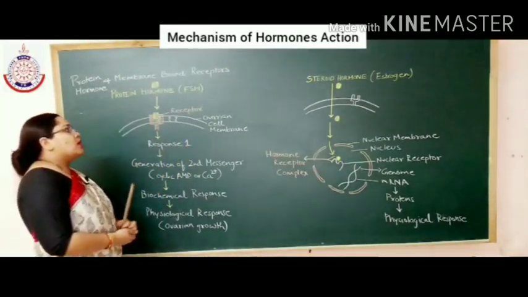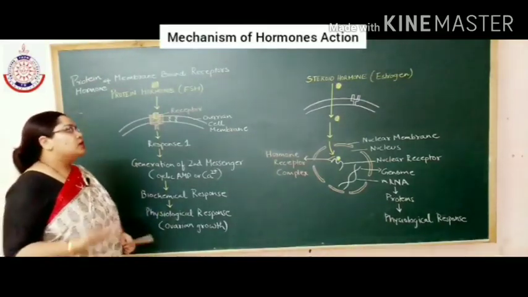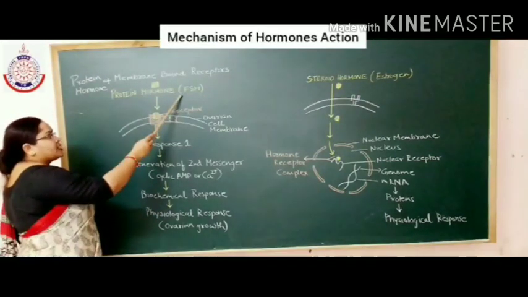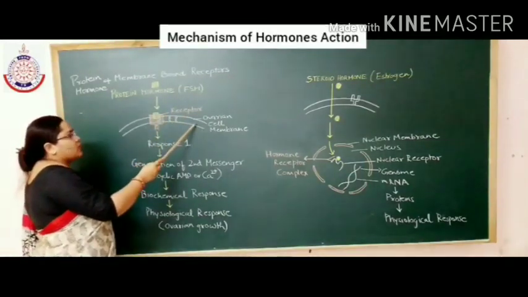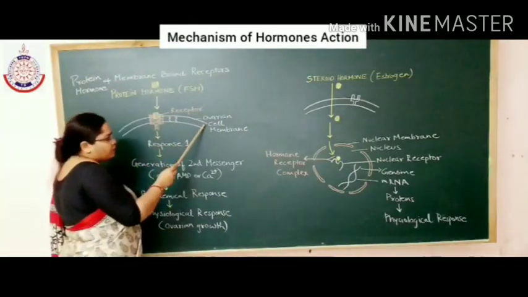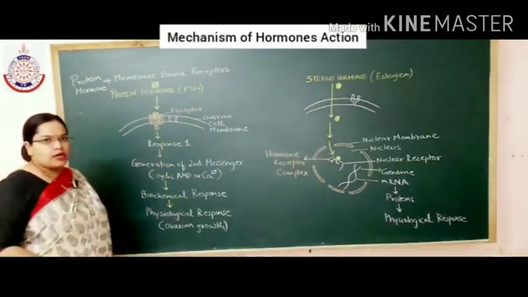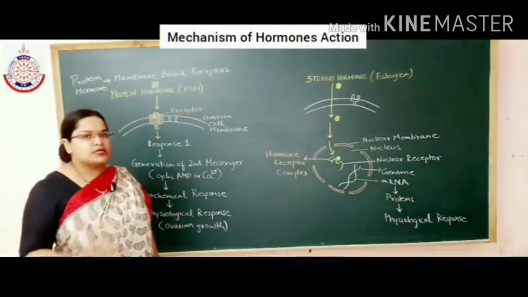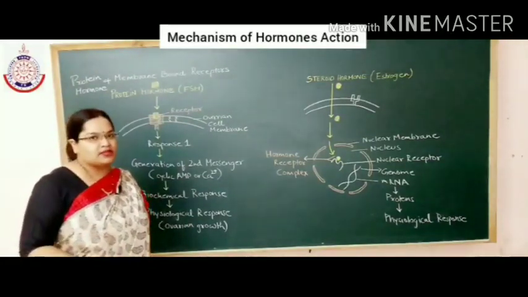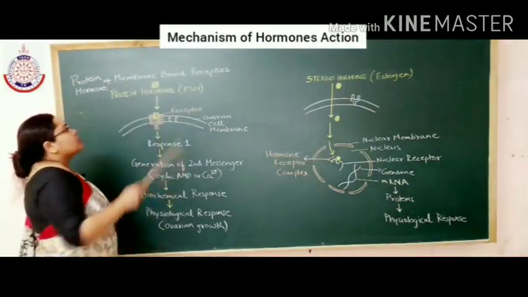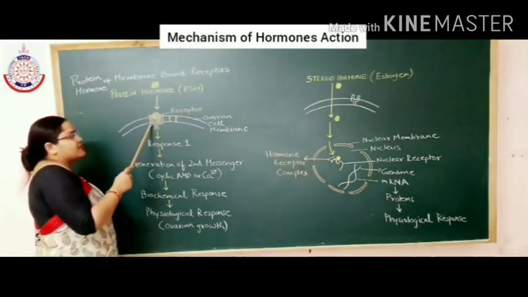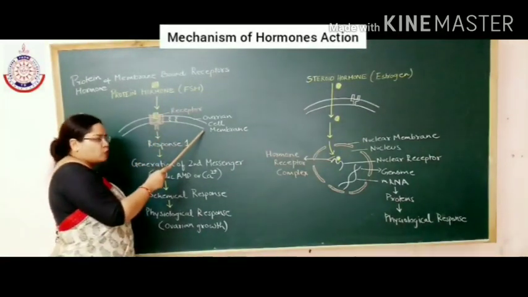So in the body of a female, receptors for follicle stimulating hormone are present only on the cell membrane of ovaries. I told you earlier that specific hormones have specific receptors on specific cells.